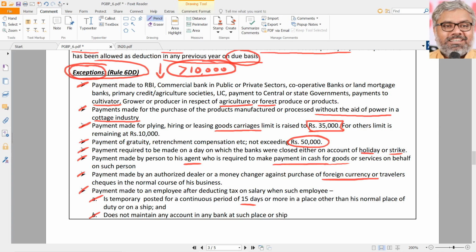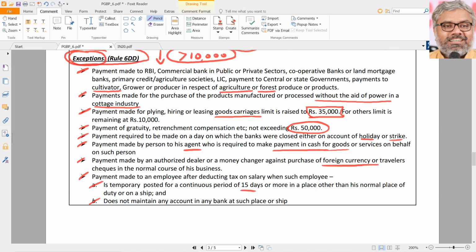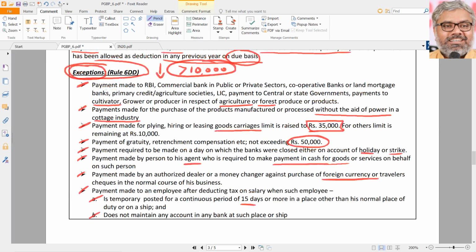If he doesn't have an account there, then also payments can be made in cash. So the point is that also can be very much exploited. You may say that my employee is not having a bank account in that place where there is a job for him, like a ship or a place where he has been temporarily posted for a period of 15 days or more, which is not his normal place of posting or normal place of duty. If that is the case also, the exception under rule 6DD will be applicable.